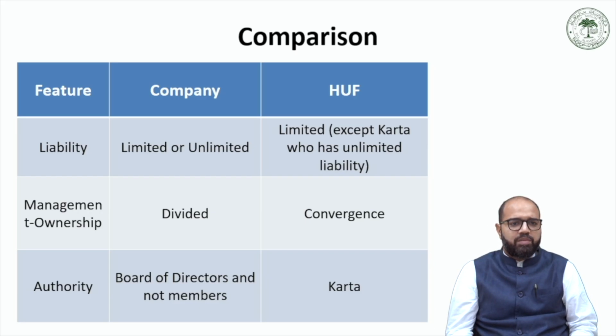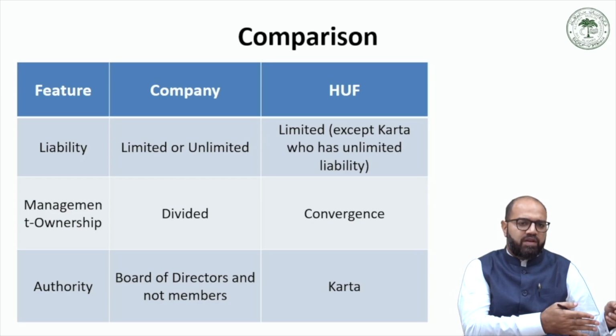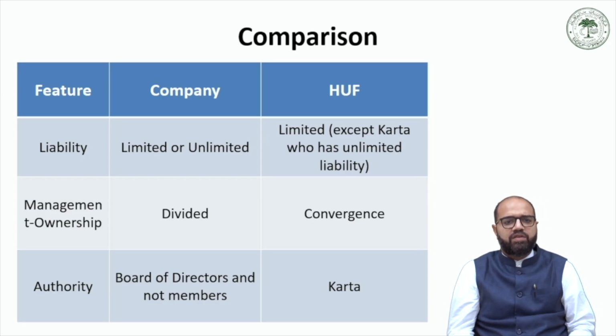The management and ownership is divided between the stakeholders in a company who have a different set of managers and a different set of owners, whereas in case of an HUF there is a degree of convergence between the managers and the owners. As far as the authority of a company is concerned, there is a different set of board of directors who are not members of the company, but in case of an HUF the Karta has all the authority.